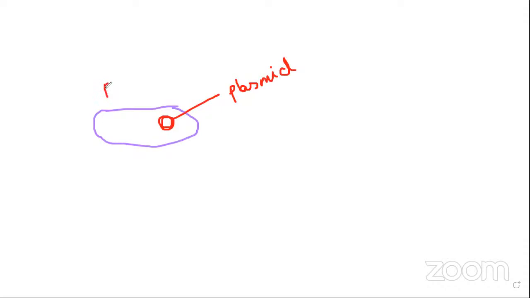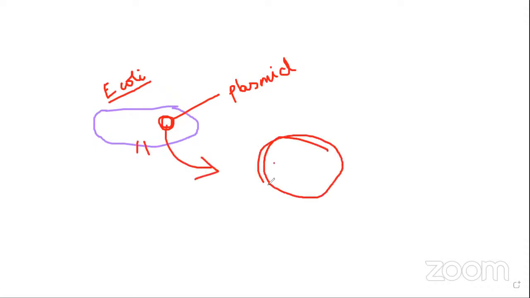This bacterium is called E. coli, which is mostly used as a vector in laboratory work. This is the E. coli structure. If you rupture these things, you will get the contents outside, and the structure will look like this. This is considered a plasmid.